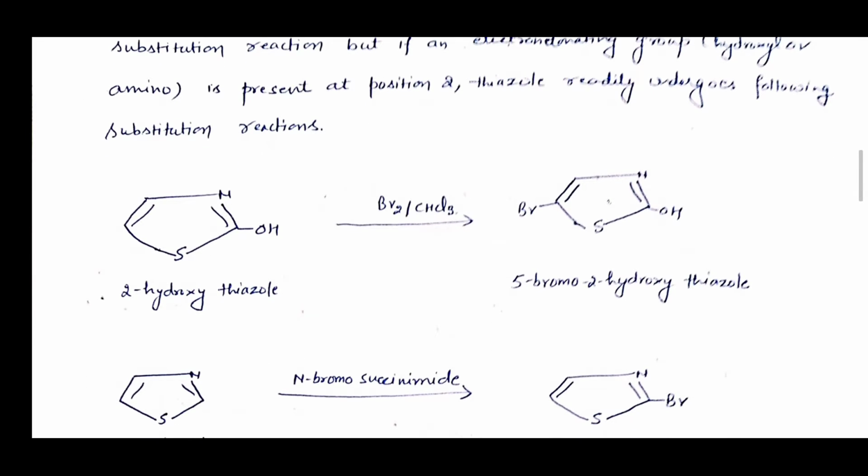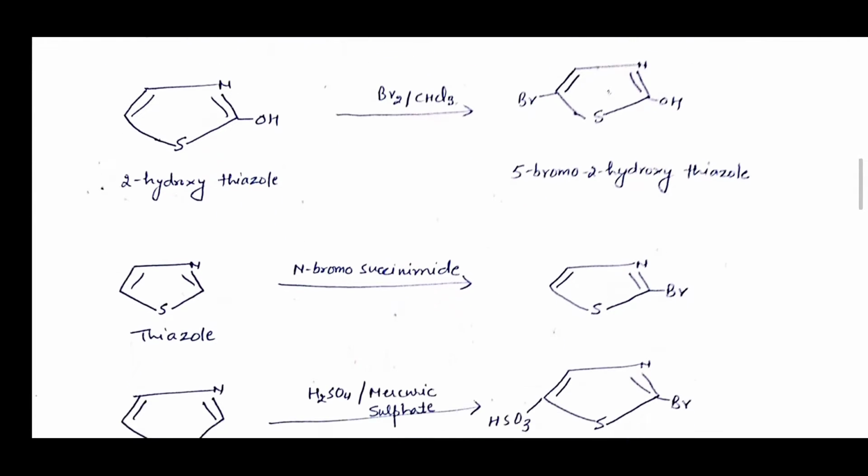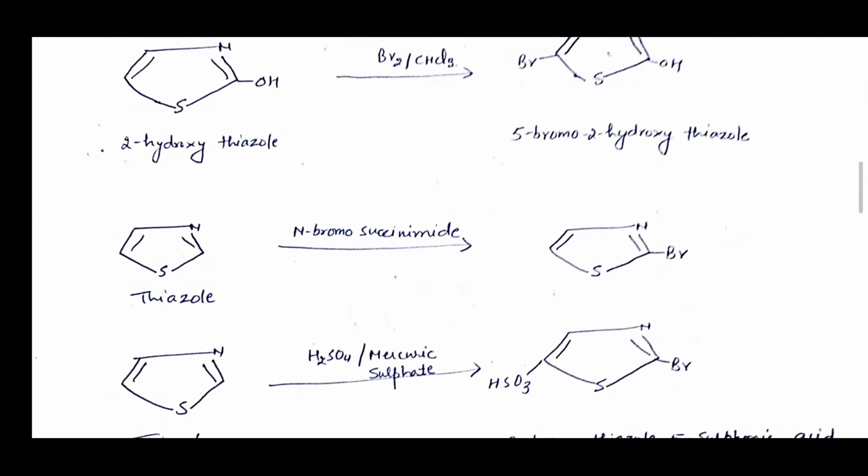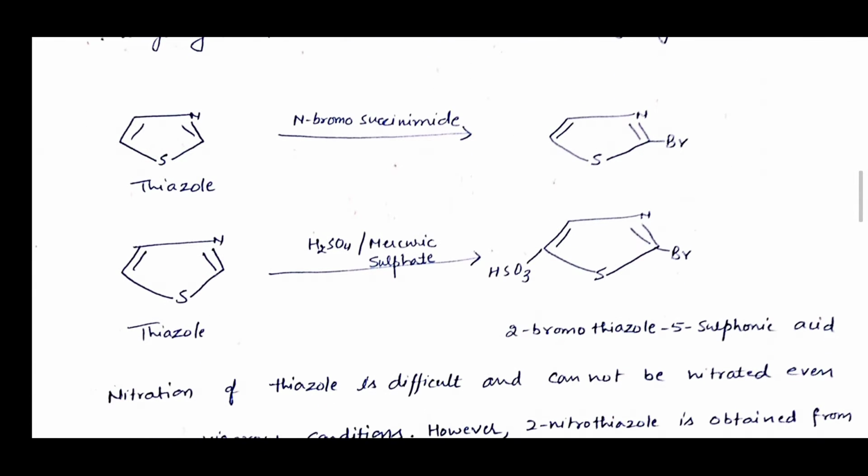As you can see in this reaction, 2-hydroxythiazole when brominated forms 5-bromo-2-hydroxythiazole. Thiazole with N-bromosuccinimide forms 2-bromothiazole. Thiazole with sulfuric acid or mercuric sulfate forms 2-bromothiazoles and 5-sulfonic acid.